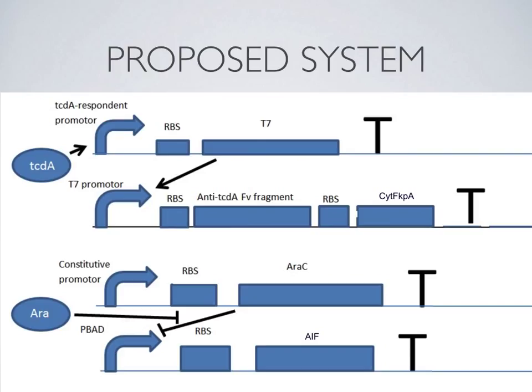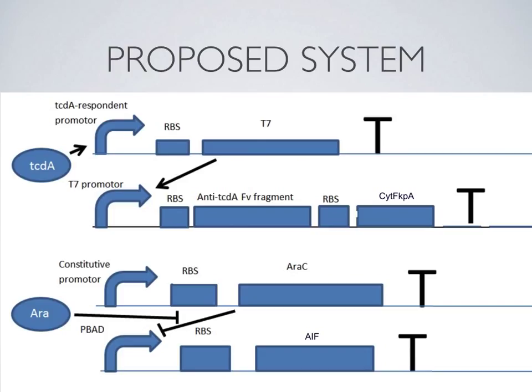The genes under the control of the promoter are an anti-TcdA antibody fragment and also the protein cyto-FkpA. This is a mutated FkpA chaperone and proline isomerase lacking a signal sequence that would divert it from the cytoplasm. This has been shown to improve correct folding and secretion in E. coli antibody production. Through this system, antibody fragments are strongly expressed in the presence of C. diff toxin.